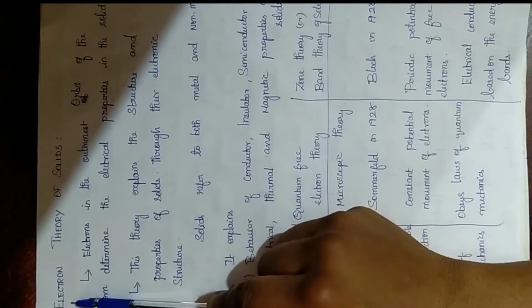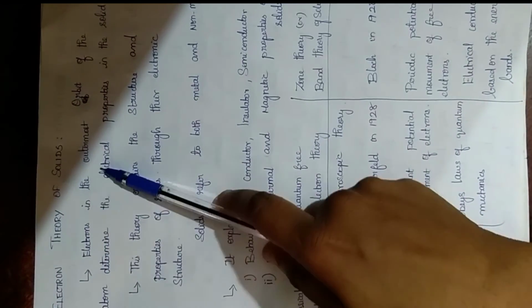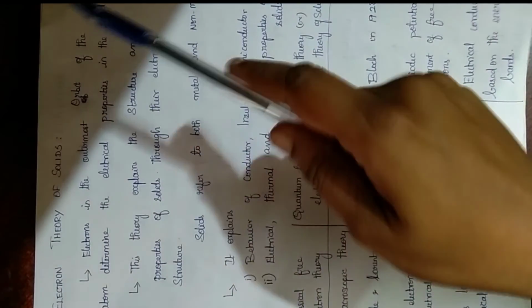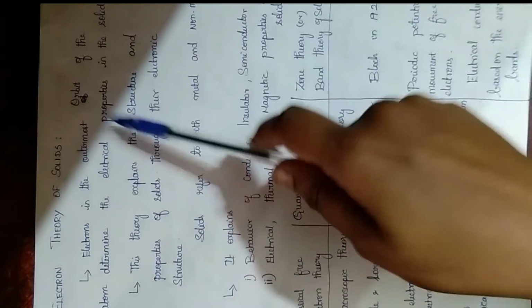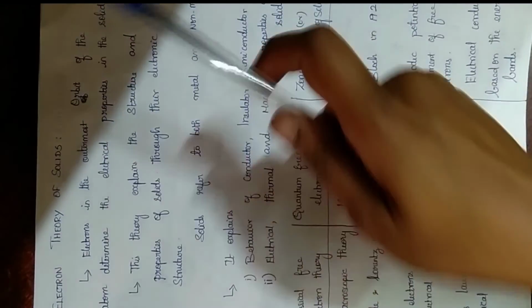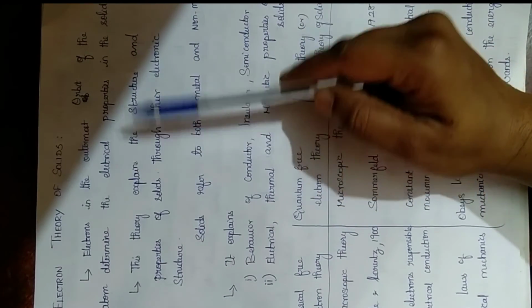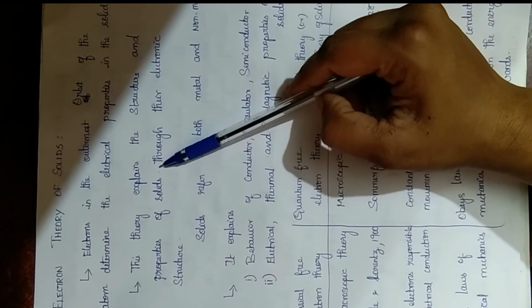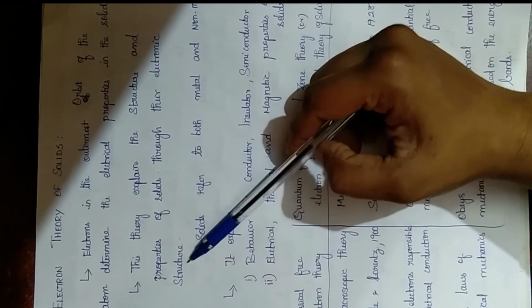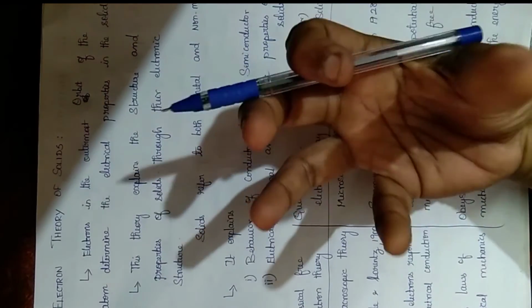Electron theory of solids is the important topic of this unit. Electrons in the outermost orbit of the atom determine the electrical properties of the solid. This is because the outermost orbit electrons are known as valence electrons, and those valence electrons are responsible for the conduction of electricity. That's why they are responsible for the electrical properties in solids. So this theory explains the structure and property of solids based on their electronic structure.